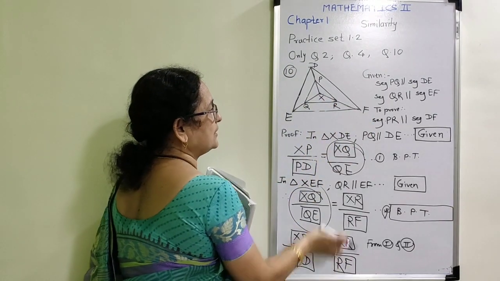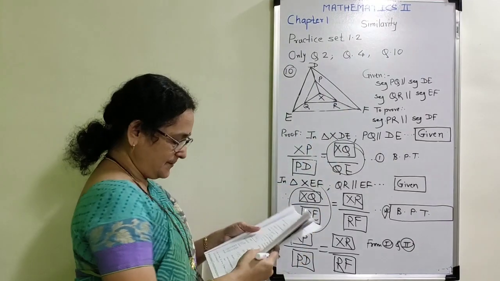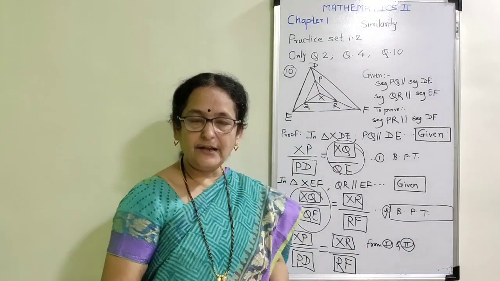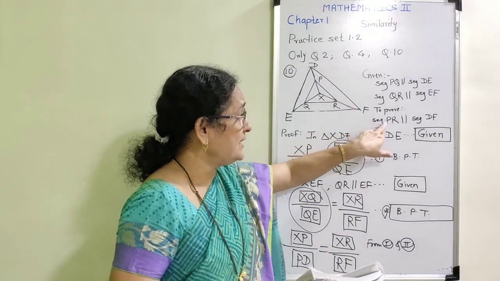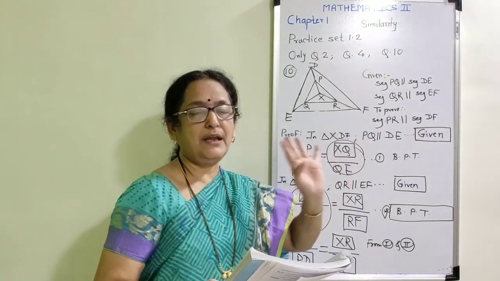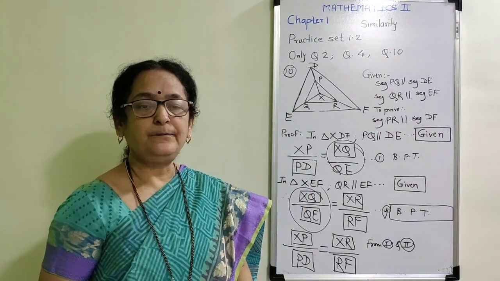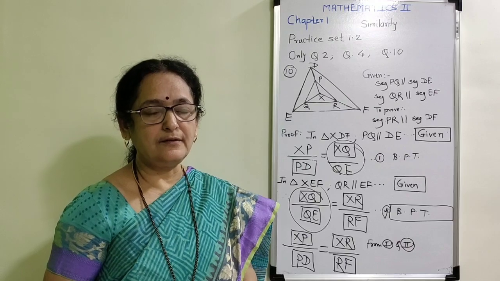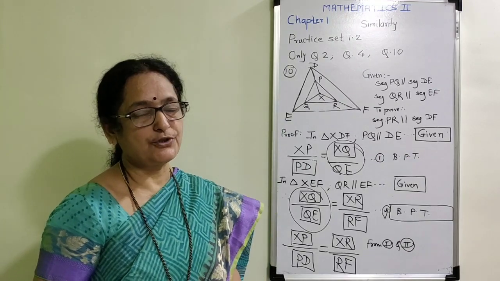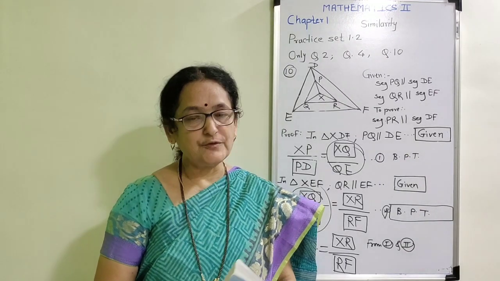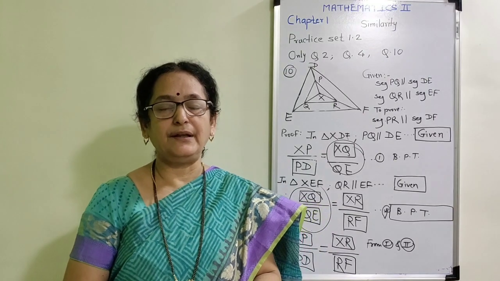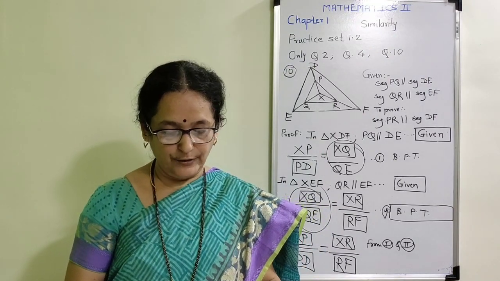This is our conclusion, and therefore the last step they have given is that therefore segment PR is parallel to segment DF. But the reason is the converse of basic proportionality theorem. Now students, here we have completed our practice set 1.2.